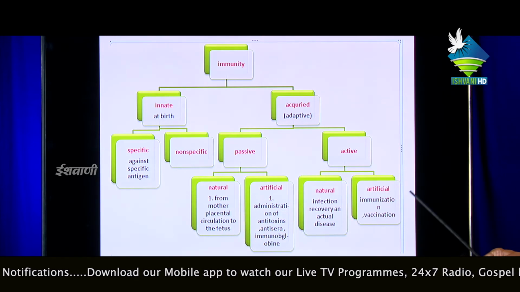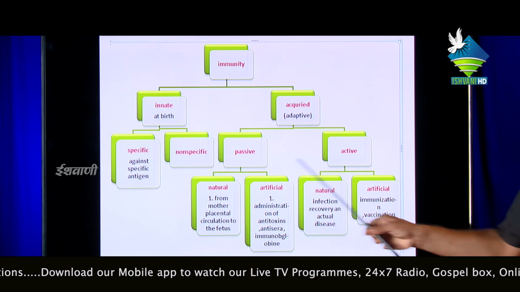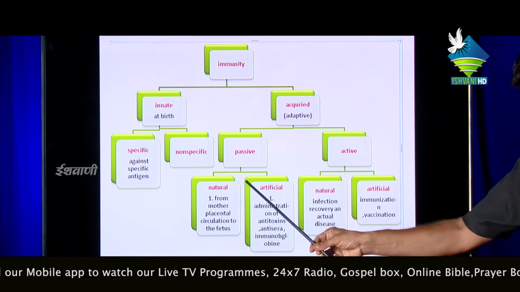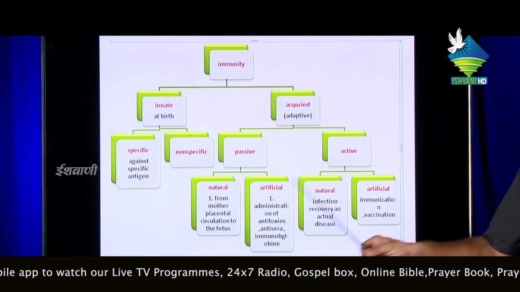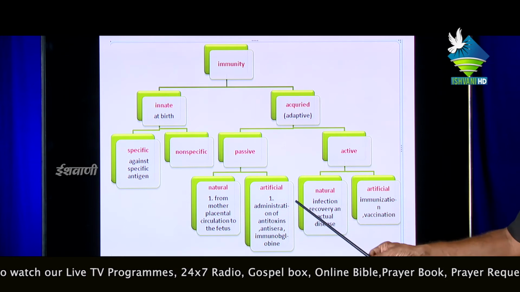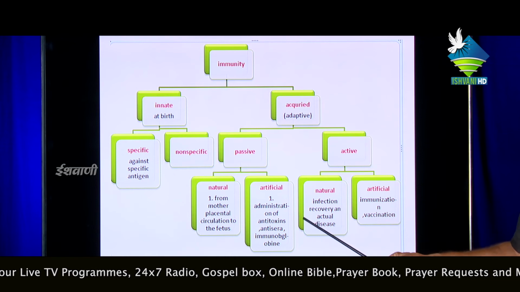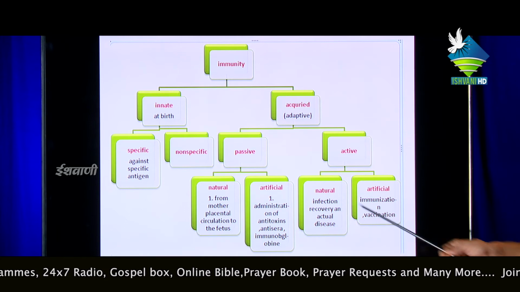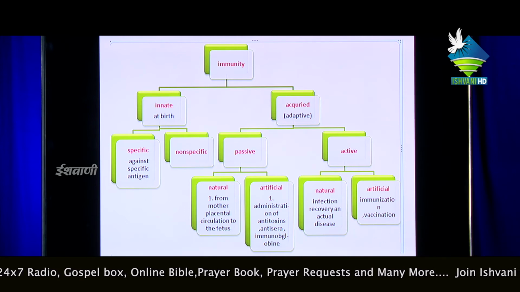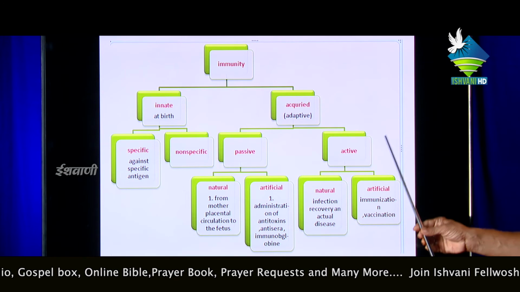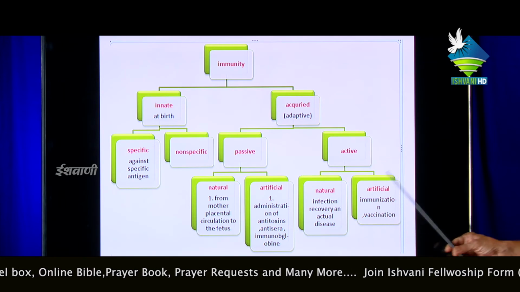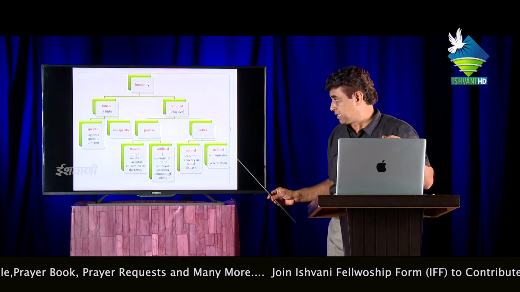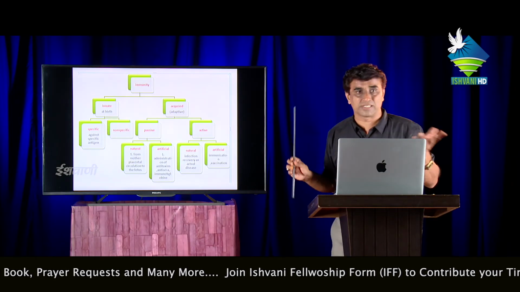Here the passive immunity power is again classified into two categories: natural and artificial. Natural means from the mother through placental circulation to the fetus. Artificial is from administration of antitoxins, antisera and immunoglobulins, which are related to antibodies. Next, active immunity is also natural and artificial. Natural is infection, recovery and actual disease. Artificial is immunization and vaccination.